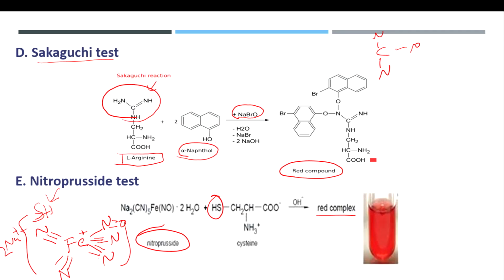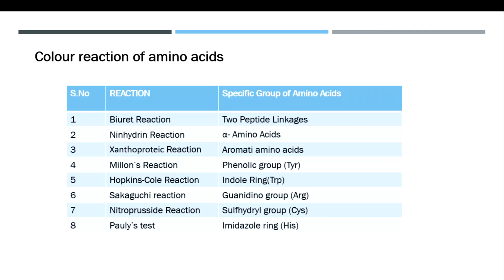And next we are going to see some color reactions of amino acids specifically, because we have already seen the biuret reaction is for peptide linkages, that's what we know. Ninhydrin will give a reaction with all alpha amino acids. And xanthoproteic test, already we have seen this, gives an answer for aromatic amino acids.